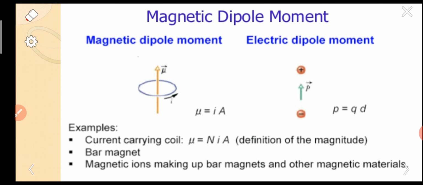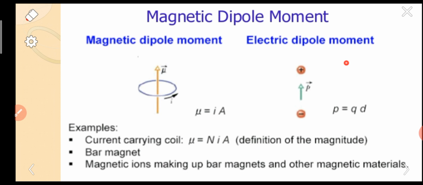Current carrying coil: mu equal to NIA. This formula is just as above, but with a small modification. Here it was small n, the number of turns in the coil. By using this formula, we can calculate the magnetic moment associated with a loop of wire. This can be used in the next concepts, in derivations, and also in numerical problems.